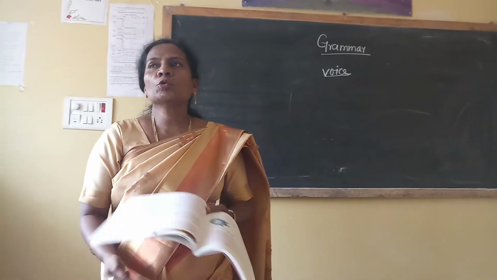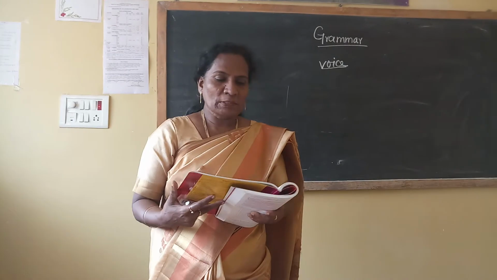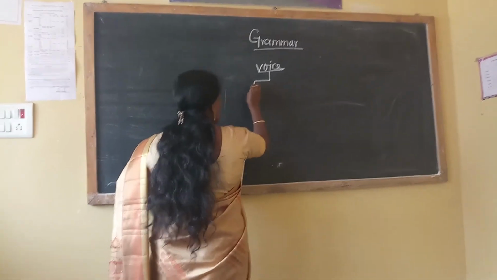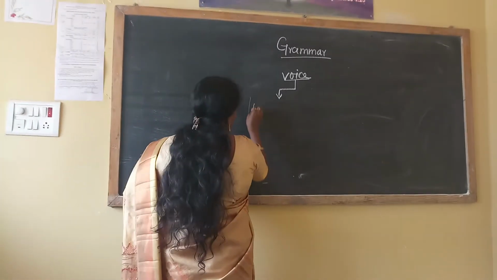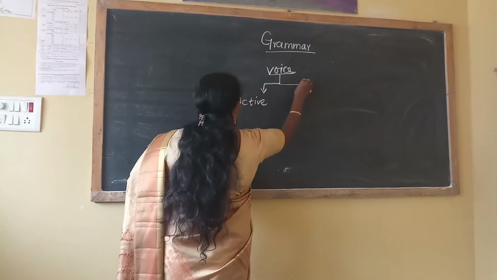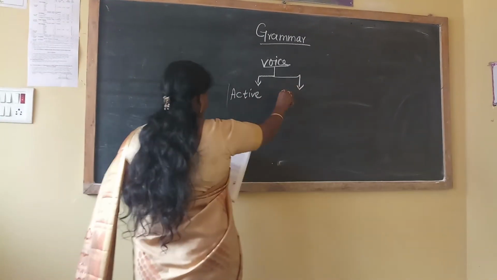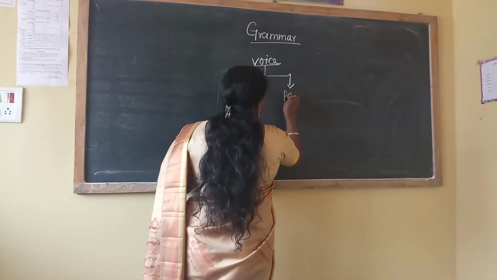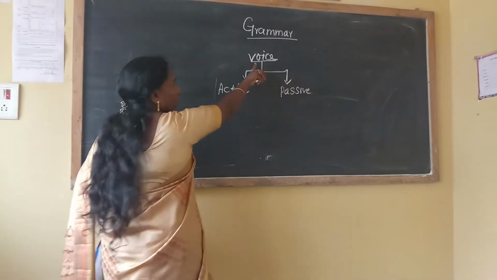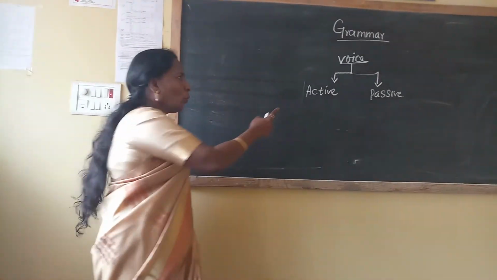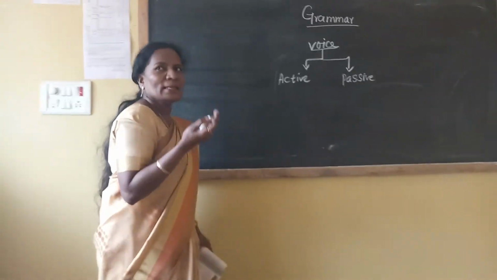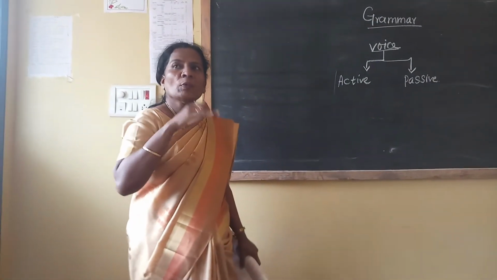The voice is two types. How many types are there? Two types. One is active voice, and another one is passive. What's the spelling for passive? P-A-S-S-I-V-E. Voice is changed into two: one is active voice, another one is passive voice. Now we will see the examples, and how we have to change.